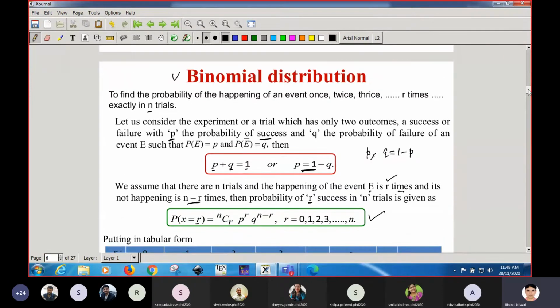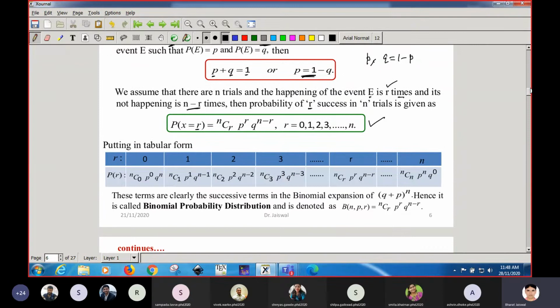When you put the values of the discrete variable x equal to r along with the corresponding probabilities, it constitutes the tabular form called the probability distribution table for the binomial distribution.